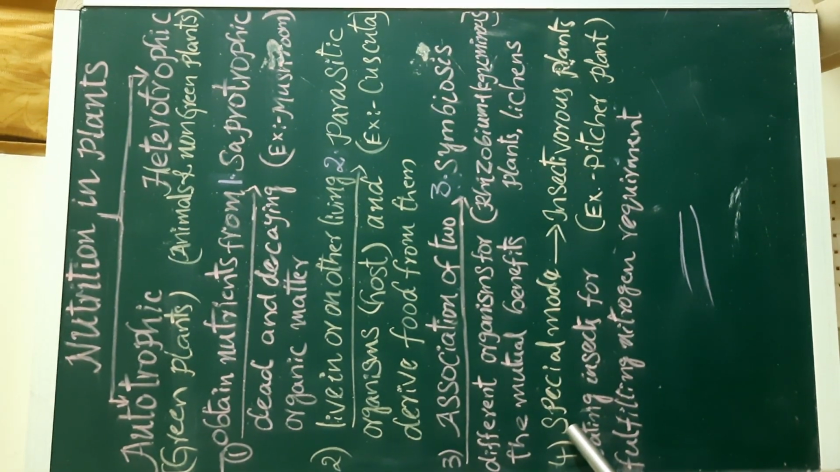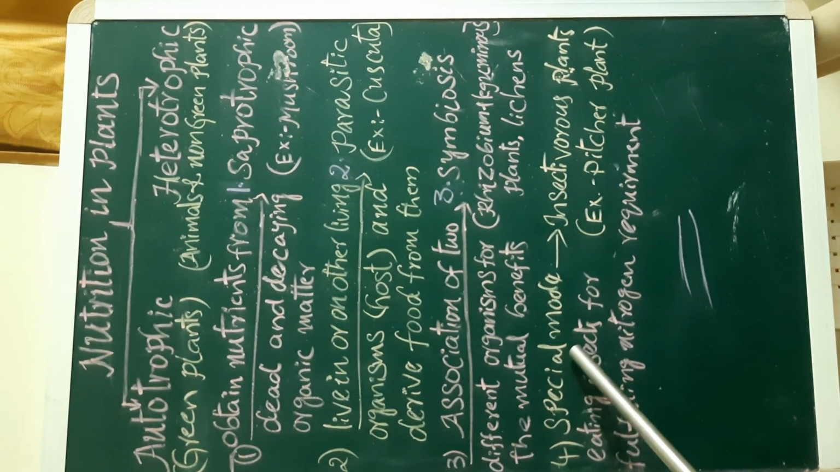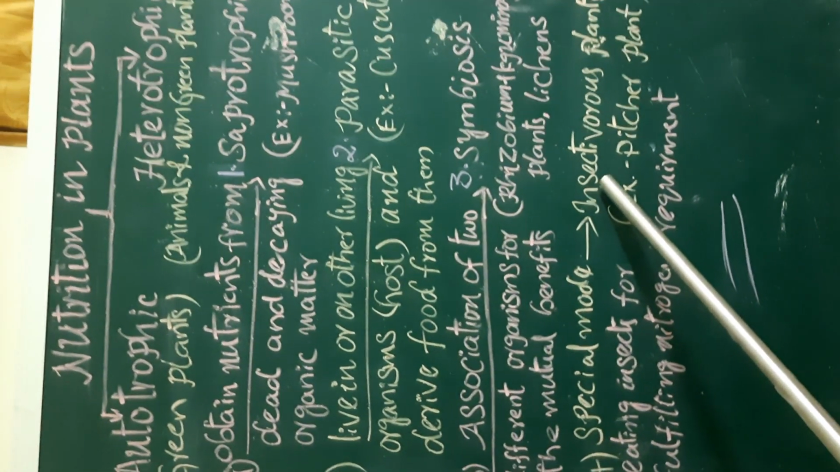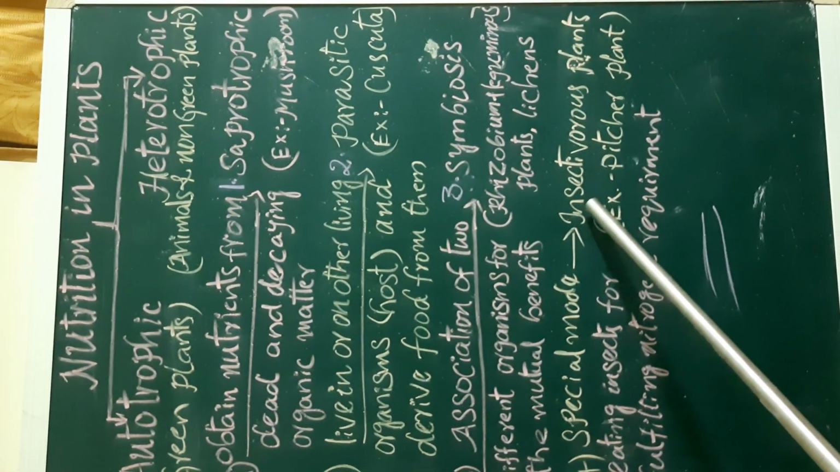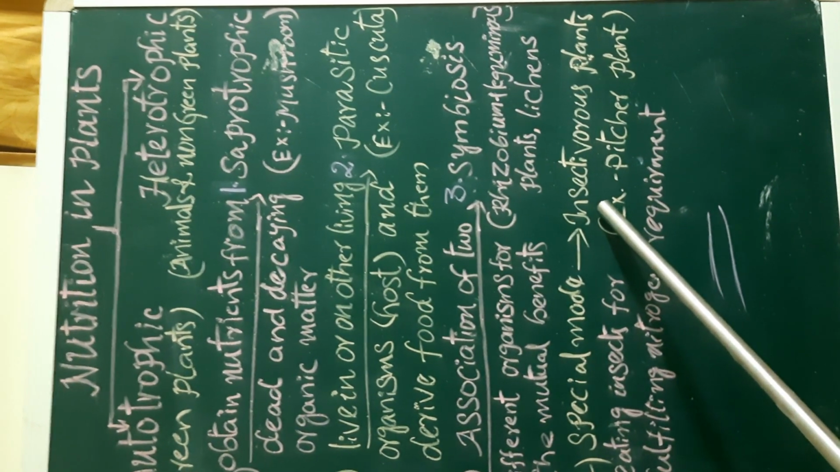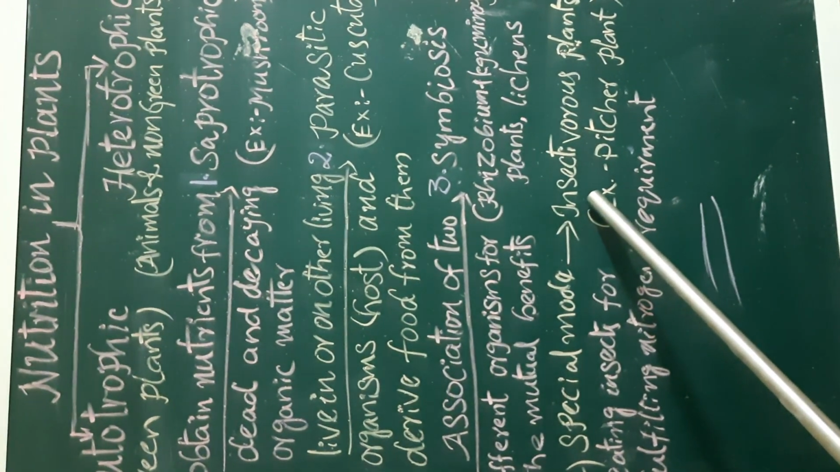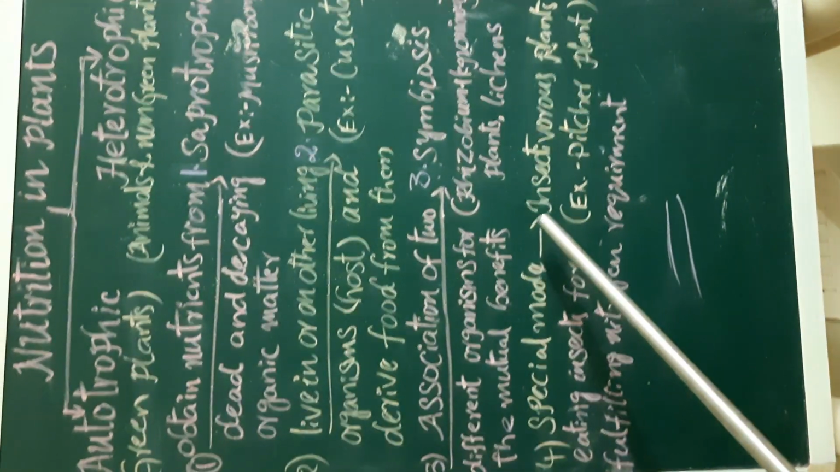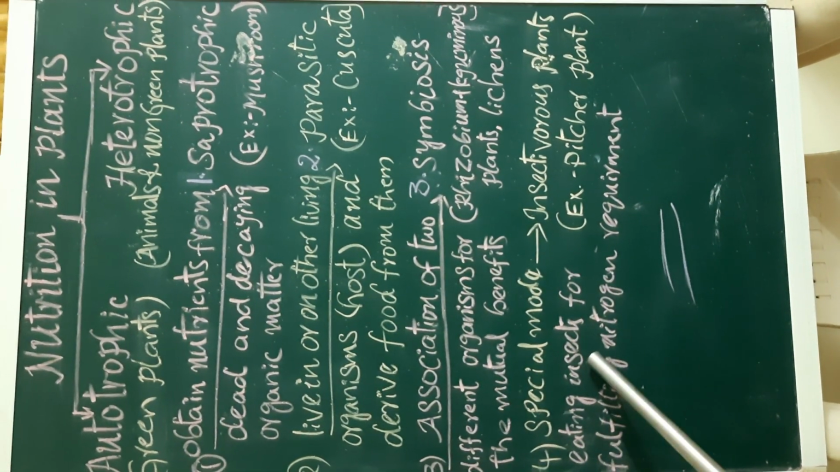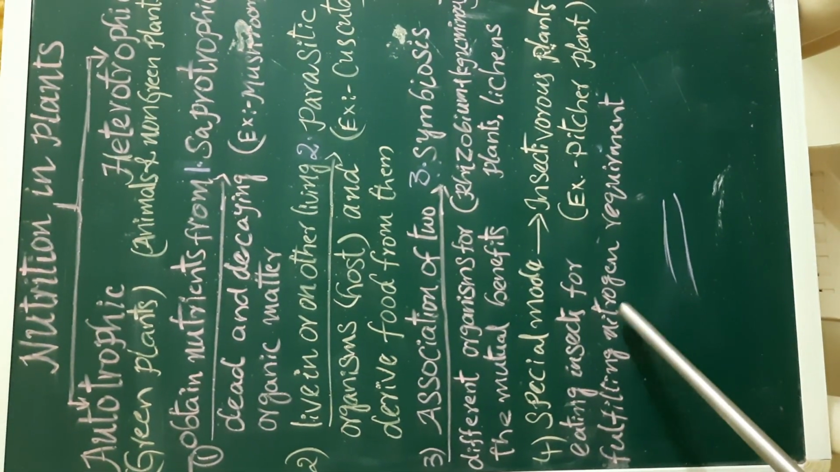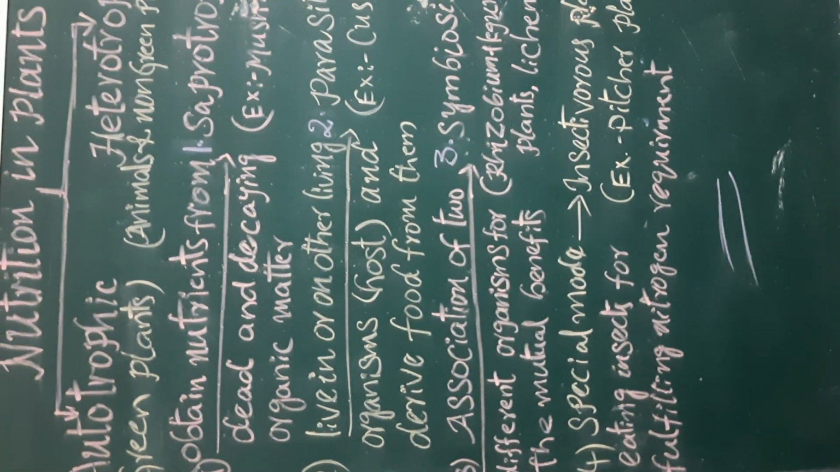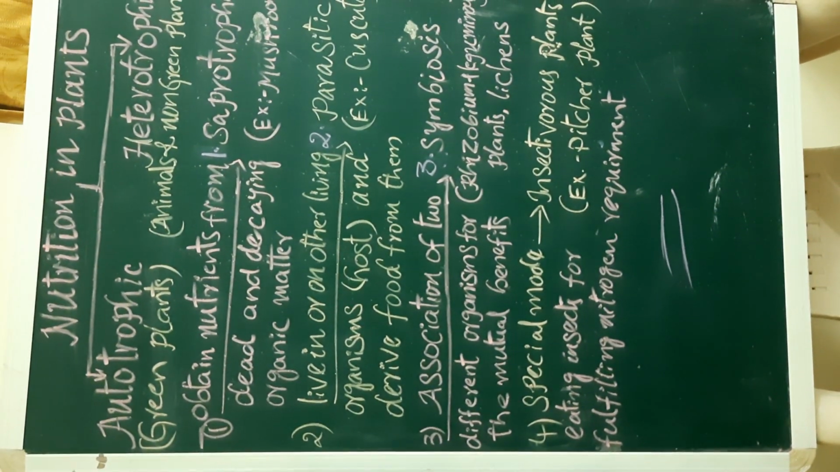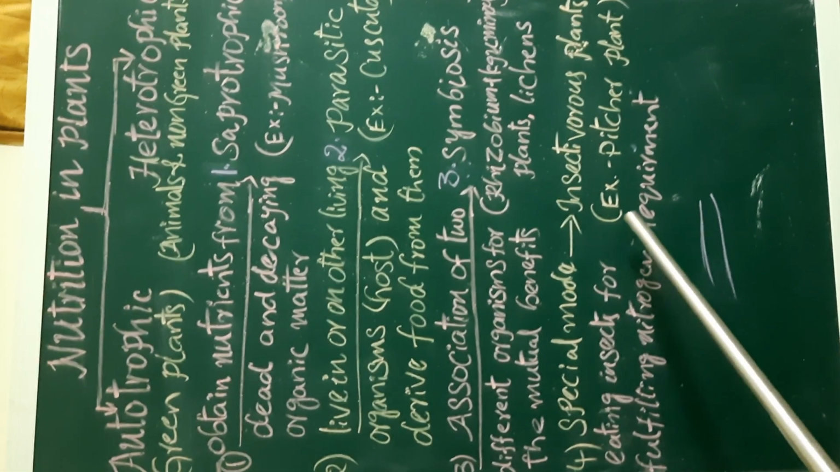Fourth one, what is that, Nana? Special mode of nutrition, insectivorous plants. So that can be seen in insectivorous plants. What is this insectivorous plants nutrition? It's very interesting, amazing. Look at the image and learn the definition, students. Very important. Eating insects for fulfilling nitrogen requirement is called insectivorous nutrition, or it can be seen in insectivorous plants. Is it not amazing, students?